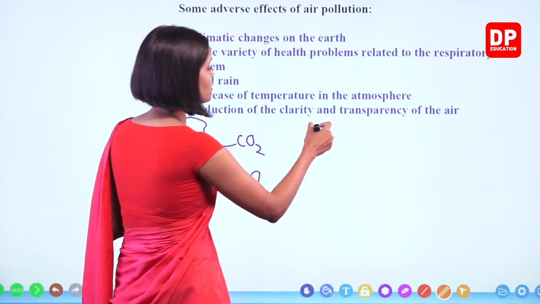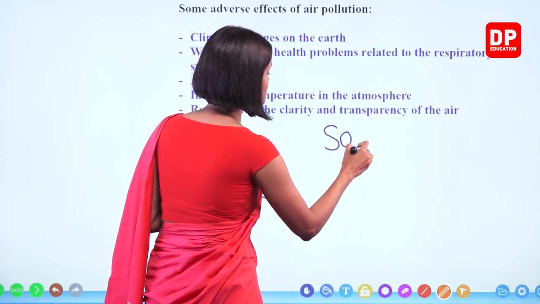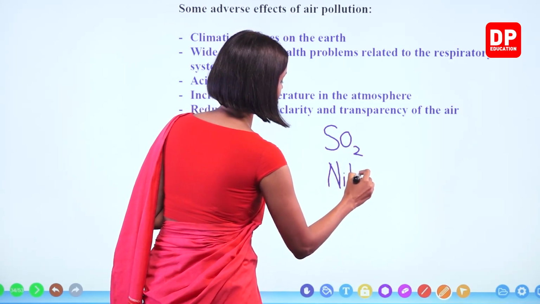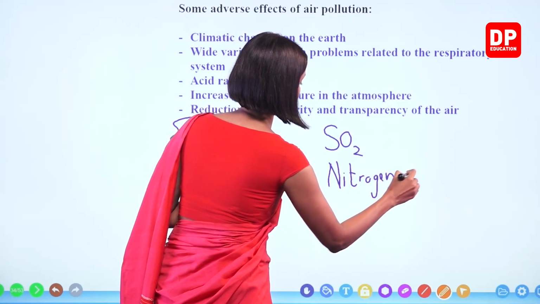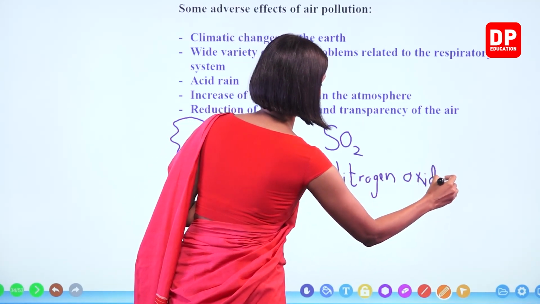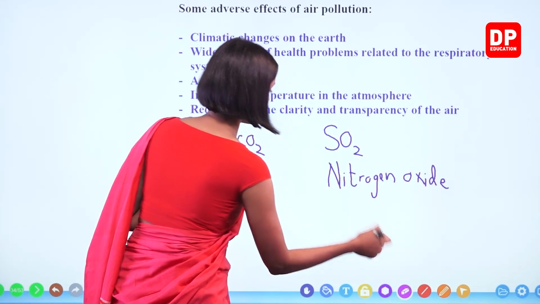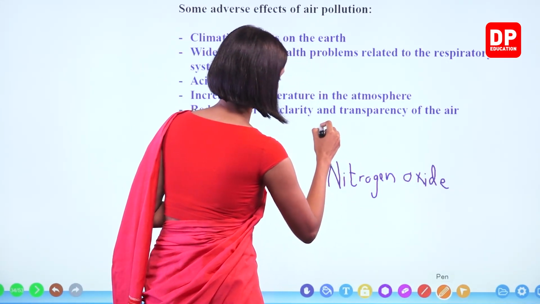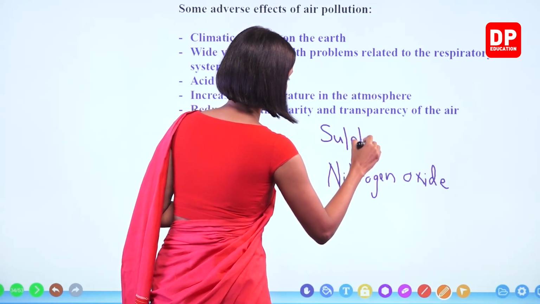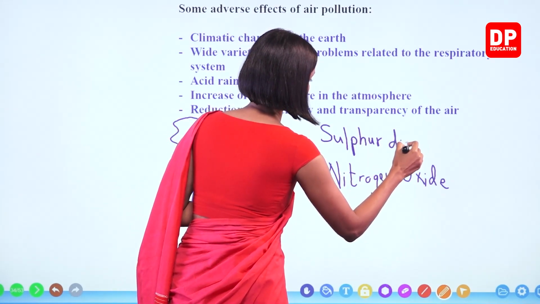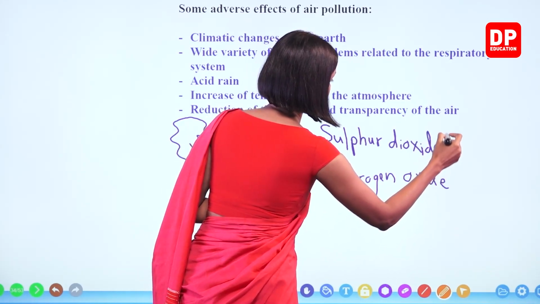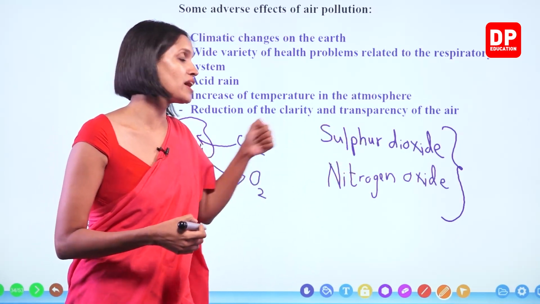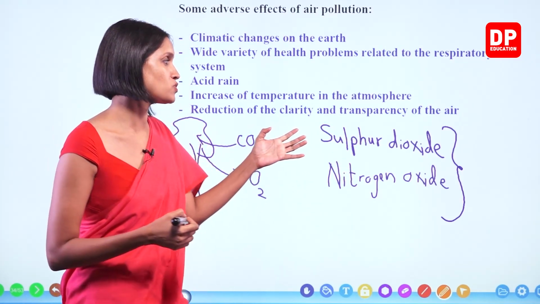So remember, when a lot of sulfur dioxide and nitrogen oxide gases are present in the atmosphere, what will happen?